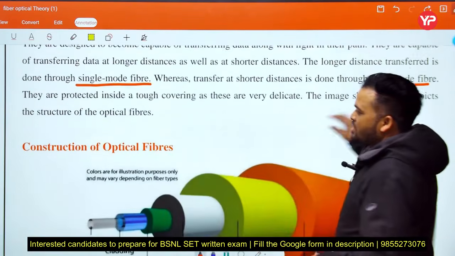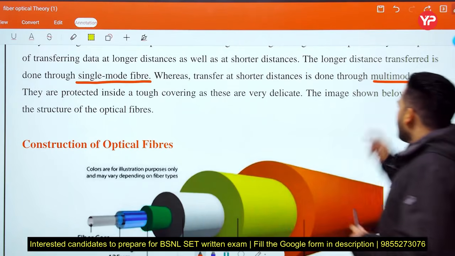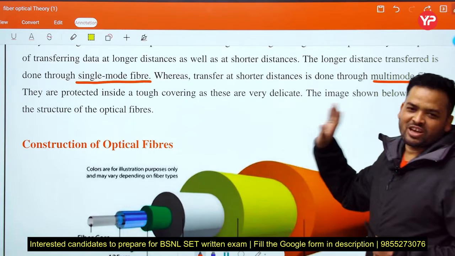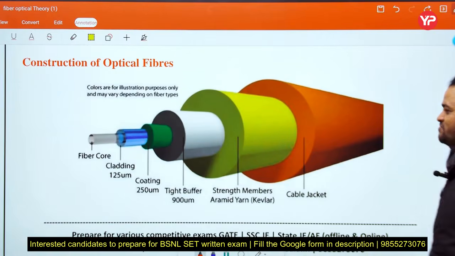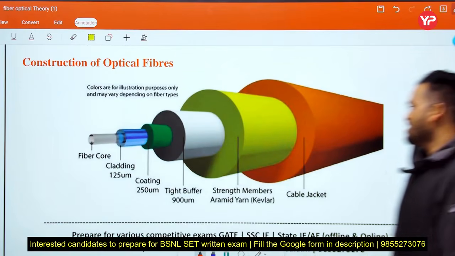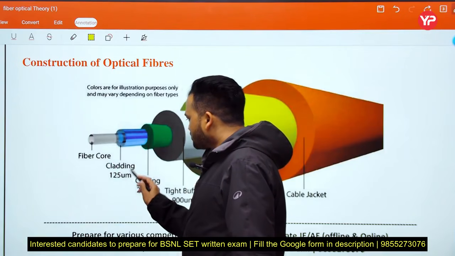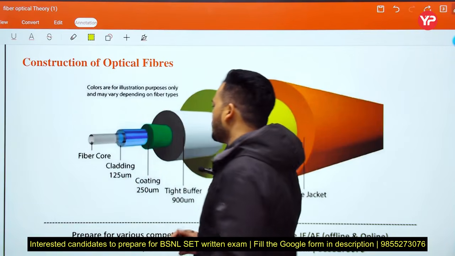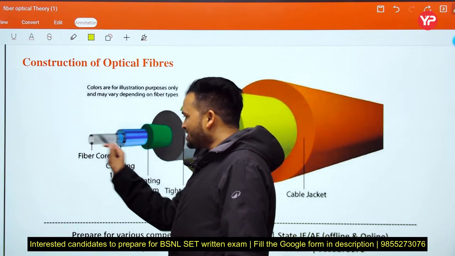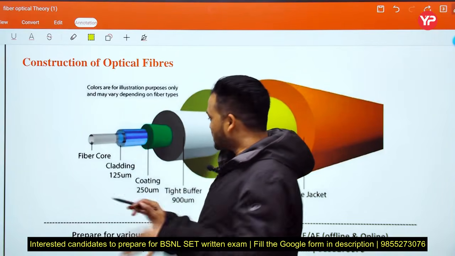See, they are protected inside a tough covering, as these are very delicate. The image shown below depicts the structure of the optical fiber. This is the image, construction of optical fibers. See, this is the core, the fiber core, and this is another layer, cladding. This is the diameter. This is not important. What is the size of the diameter? Not required. This is the core, the fiber core. This is where light propagates. We will further discuss one by one.